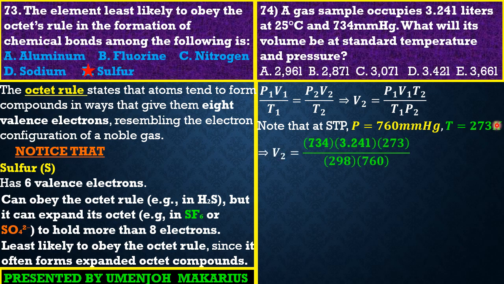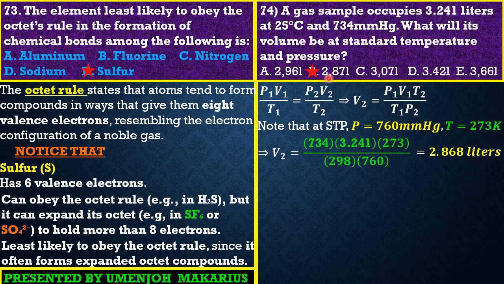Plugging in everything, our P1 is 734, our V1 is 3.24 liters, T2 is 273 over T1 of 298 Kelvin, which is when we convert 25 degrees Celsius to Kelvin by adding 273 to it. Then our P2 is 760. Simplifying this gives us an answer of 2.868 liters. So friends, the best option here that is closest to it has to be option B.